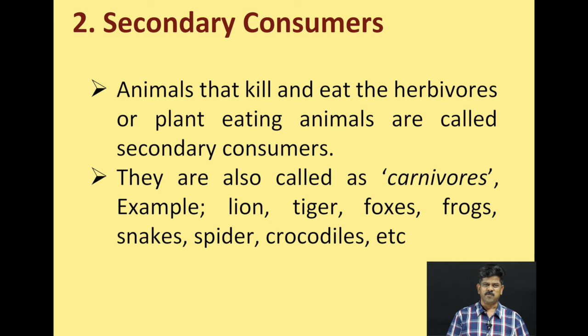Now let's see what secondary consumers are. Secondary consumers are the animals that kill and eat the herbivores or plant-eating animals. So here the animals are killing another animal. They are also called carnivores. Examples of carnivores are lion, tiger, fox, frog, snake, spider, as well as a crocodile.